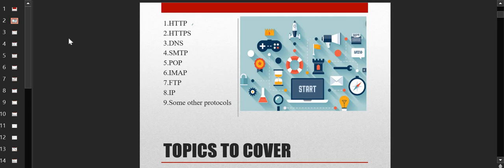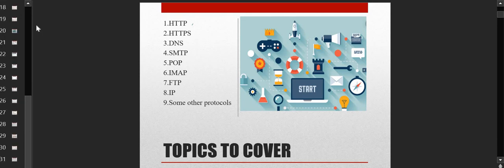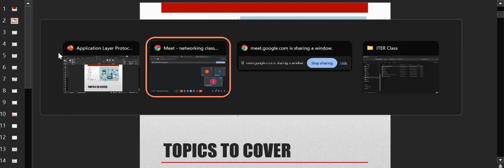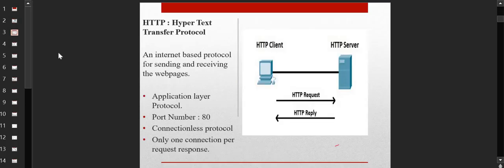These are the important protocols that you need to learn, and great detail about them is covered here. In total, this particular PPT has, I think, 31 or 32 slides. If you cover all of this, you have covered most of the protocols which are important for the exam. So let's see how to read it. First, HTTP protocol. You need to understand the full form for every protocol. Here HTTP is the Hypertext Transfer Protocol. Now you need to understand which layer of the OSI model this protocol belongs to.